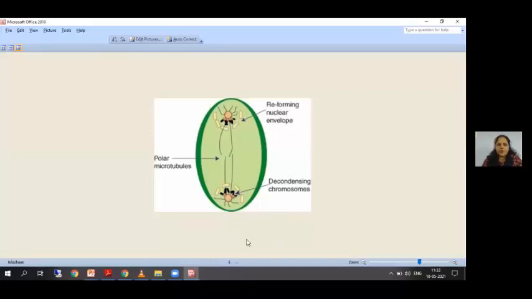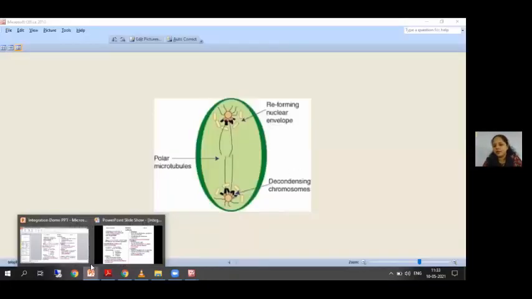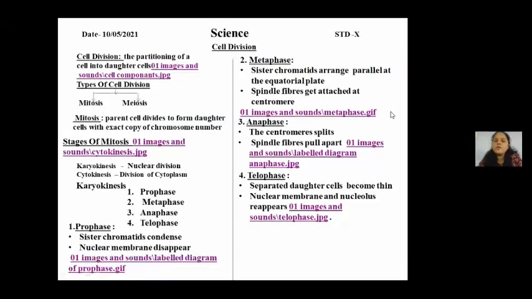Now, this will be followed by the next step, that is the cytokinesis. But students, before going to that, I want to know now that in the telophase, as I said, the daughter chromosomes are ready and they have separated. My question to you is, what will be the number of chromosomes now, the daughter chromosomes, at the two ends of the cell or at the two poles of the cell?